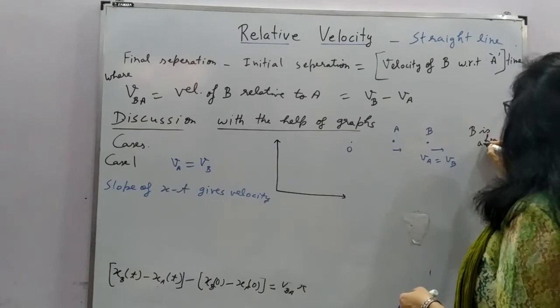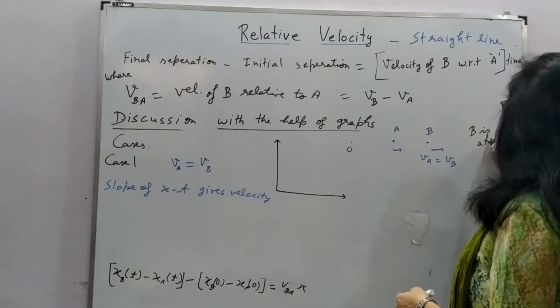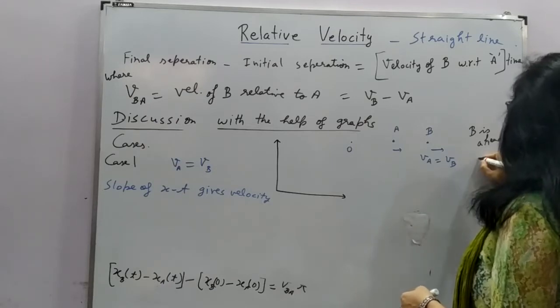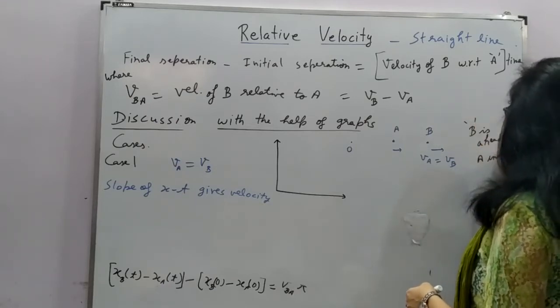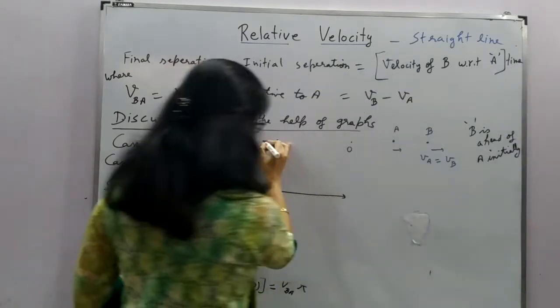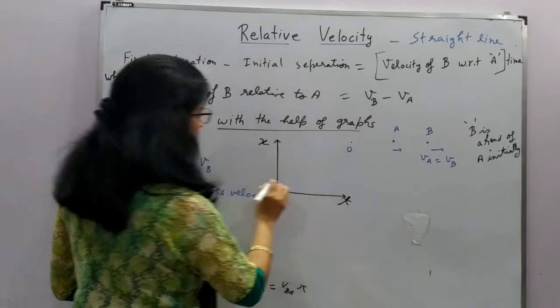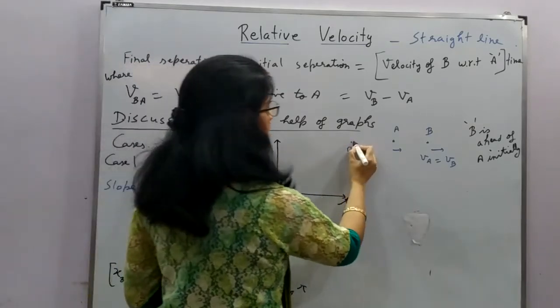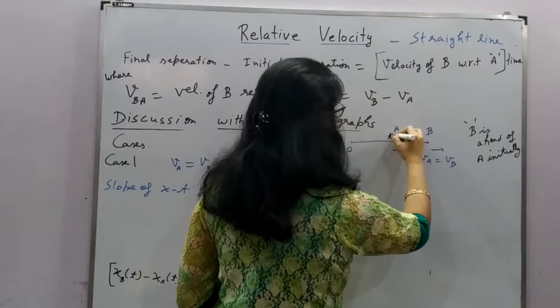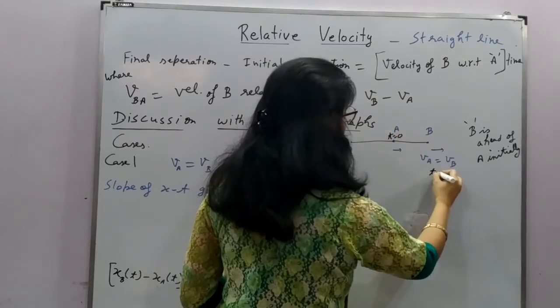Now let's take a case when B is ahead of A initially. What does that mean? Let's suppose this is origin. This A is here and B is here, and here time t is 0 and here time t is 0.